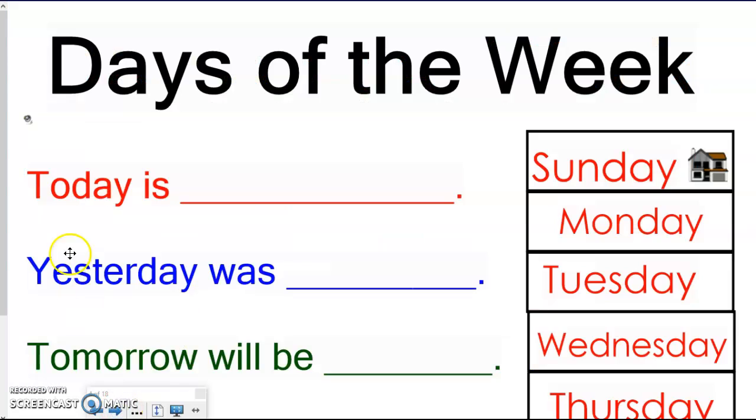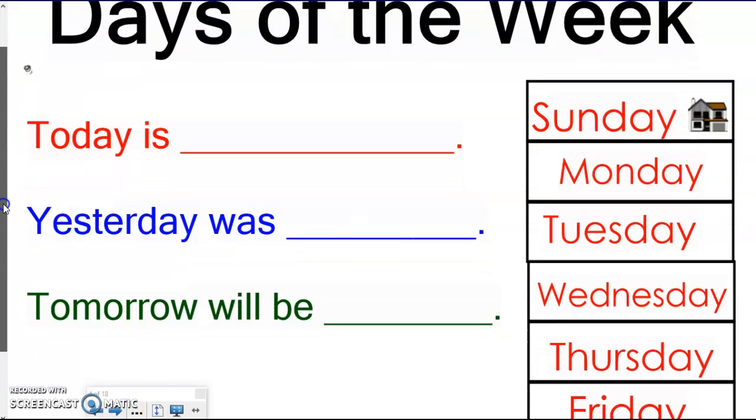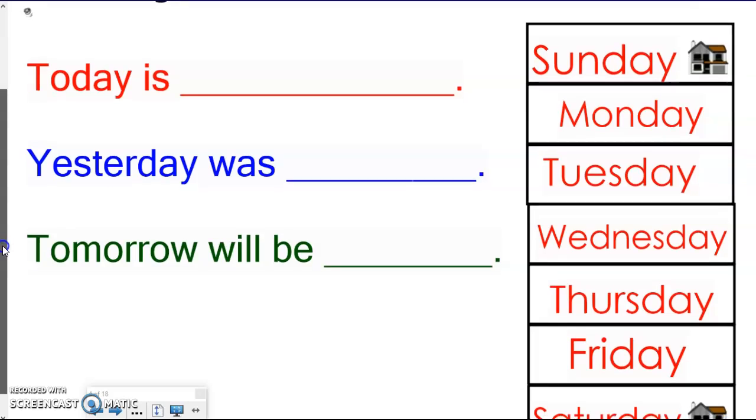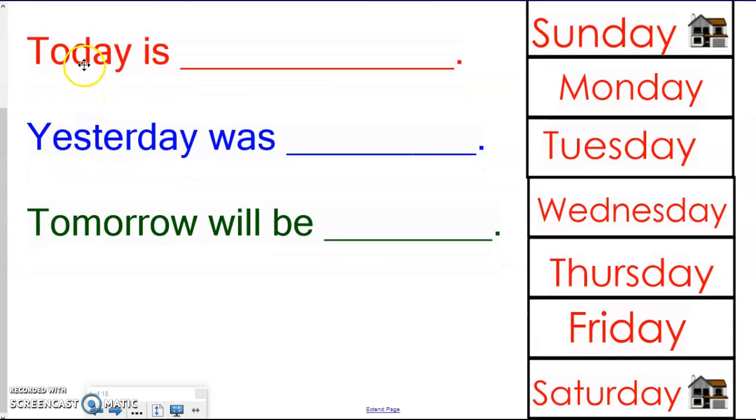Awesome. All right, so let's go over here. Days of the week. We said today is Friday. So we're going to come and find the word Friday. Bring it up to our line, Friday. If today is Friday, yesterday, which is the day before, is Thursday.